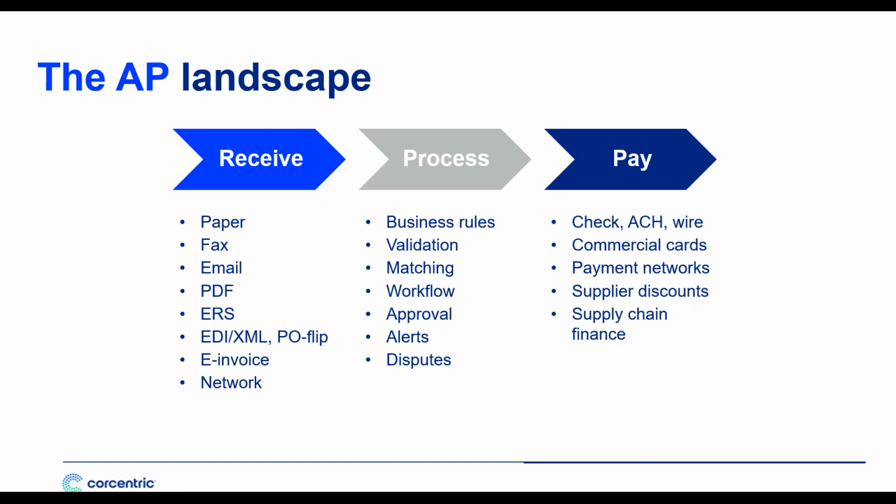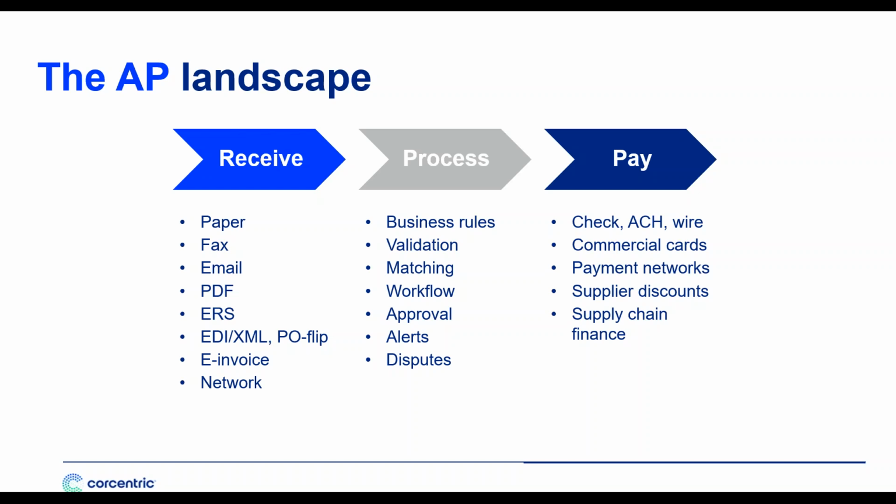And for many of you, that's a manual affair. What we find is the majority of organizations are processing invoices in a manual or semi-automated environment. And this is where we see a significant increase in cost, complexity, errors, and lack of visibility.